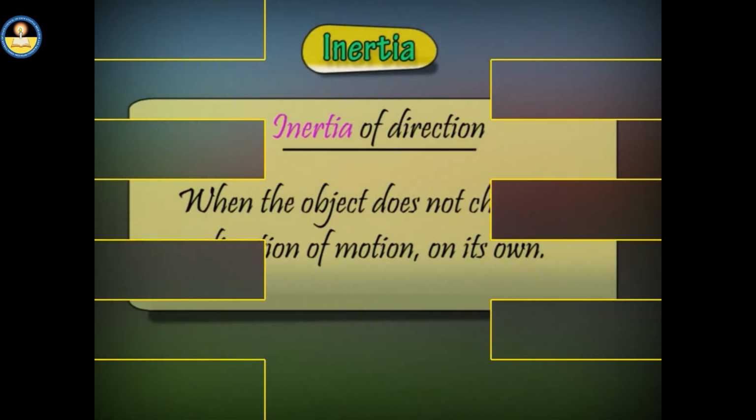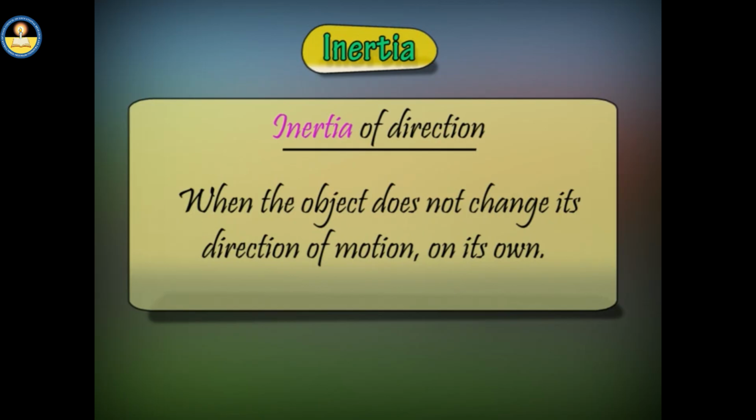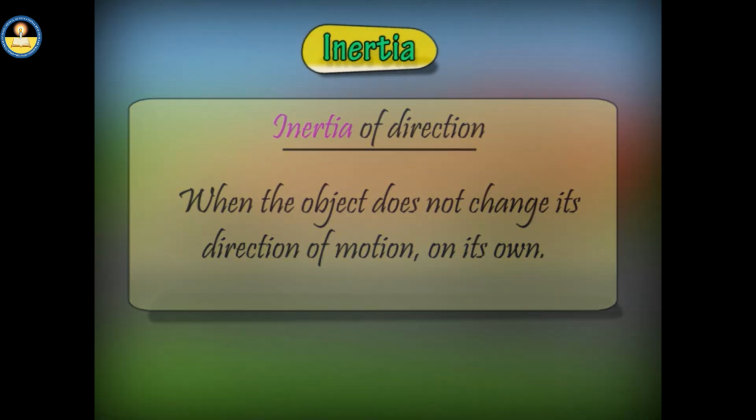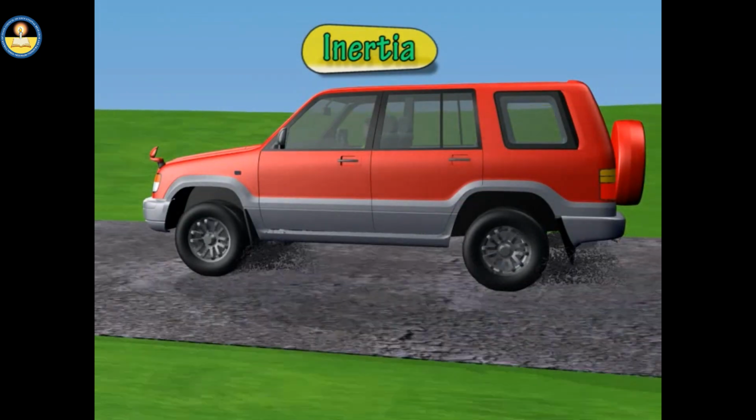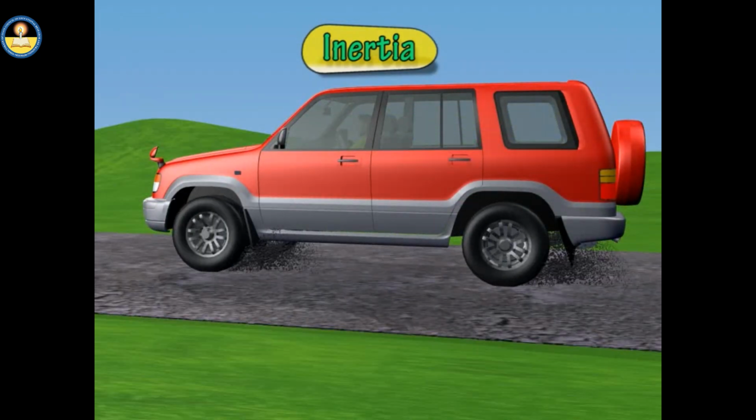In the same way, inertia can also be classified as the inertia of direction. That is, the object does not change its direction of motion on its own. For example, mud flies off tangentially from the tire of a car.